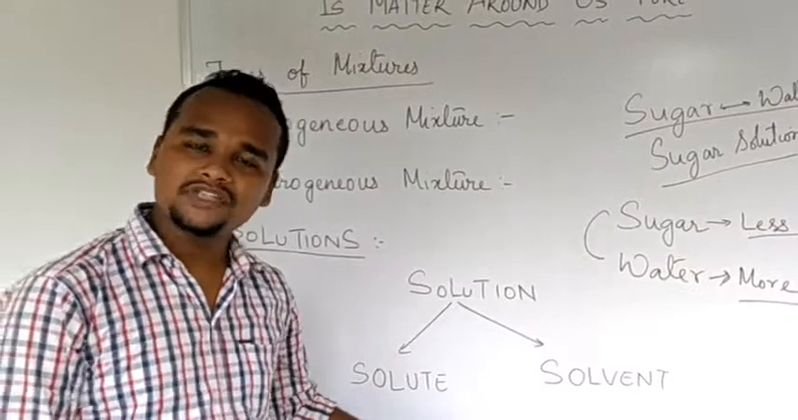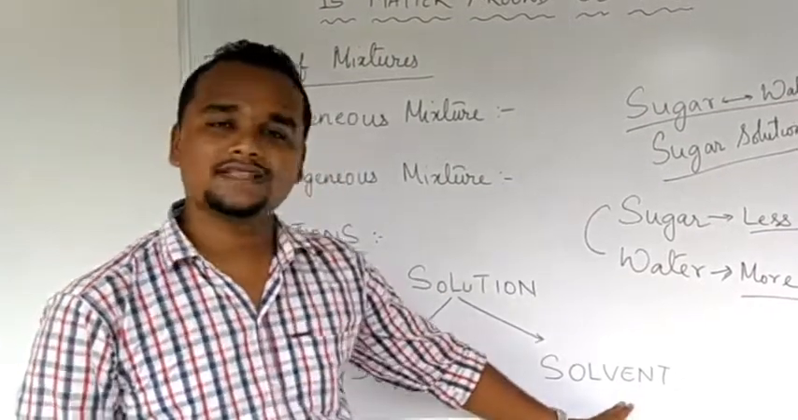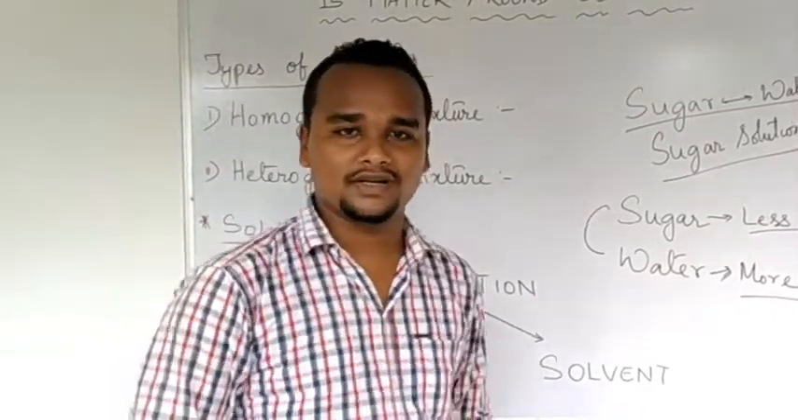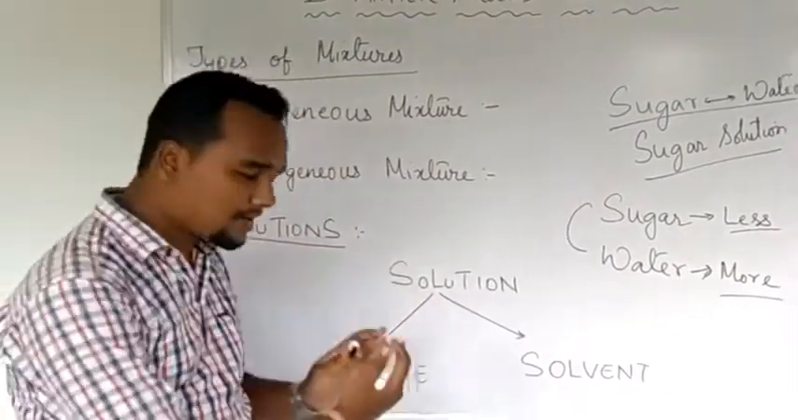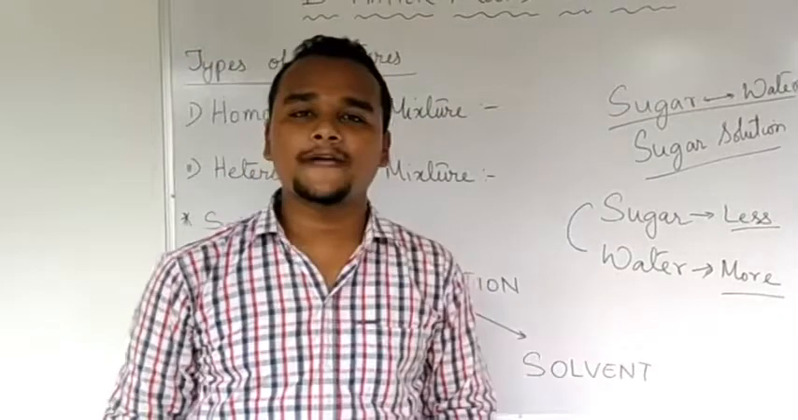So a solution has two parts, a solute and a solvent. Solute is the one which is present in lesser quantity, and solvent is the one which is present in more quantity. Okay, I hope you have understood about solution, about the solute and about the solvent.